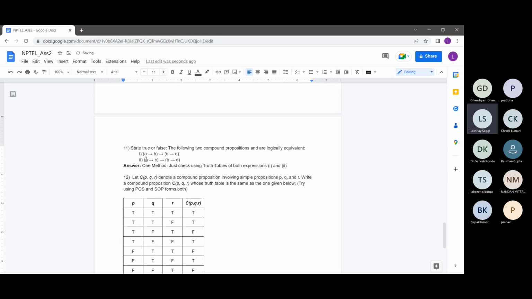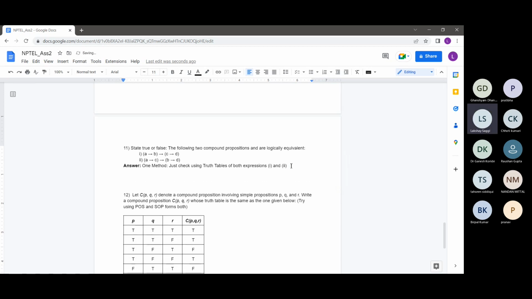Note that each of these expressions has four variables A, B, C, D. So the truth table would contain 16 values. Similarly, the other will contain 16. So overall, you'll have to check 32 entries. Quite cumbersome work. But one way is to just check truth tables of both expressions and arrive at the answer.